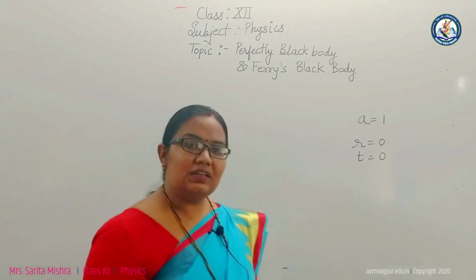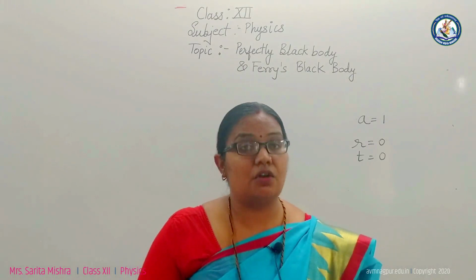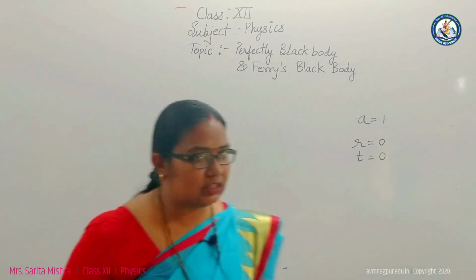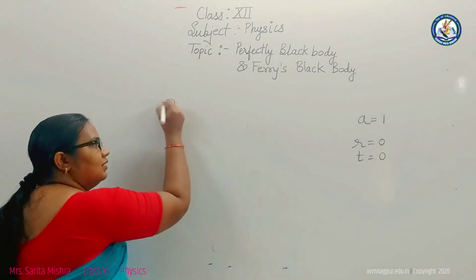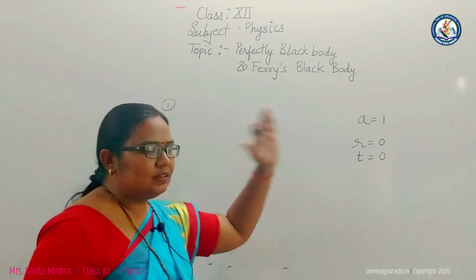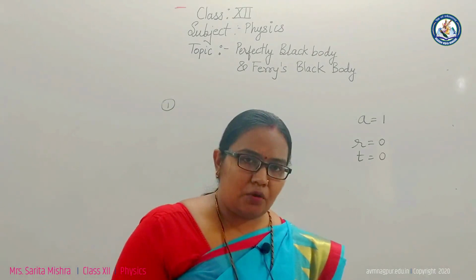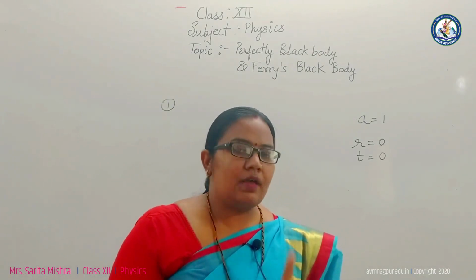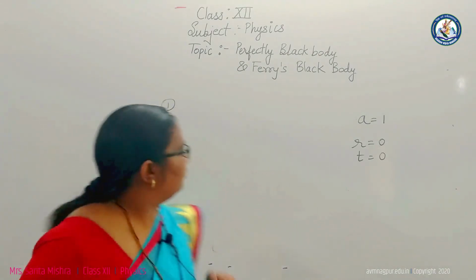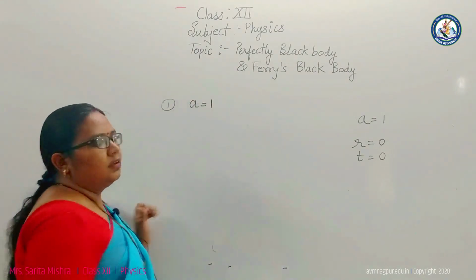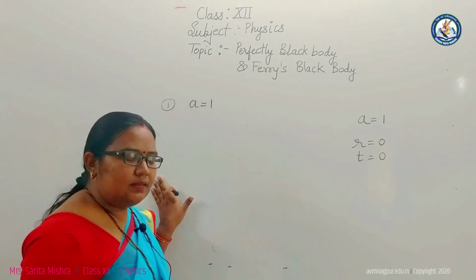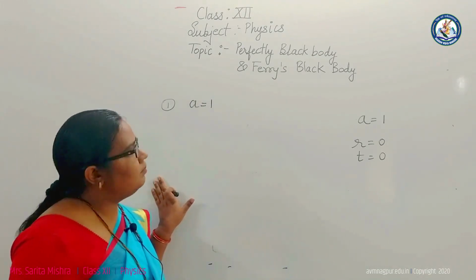Here we are going to understand the different characteristics of a perfectly black body. First, as we know from this equation, a perfectly black body has a coefficient of absorption always equal to 1. This is the first characteristic of a perfectly black body.